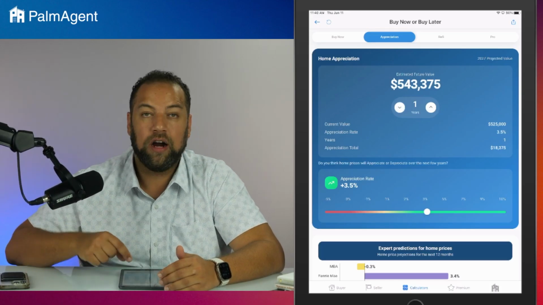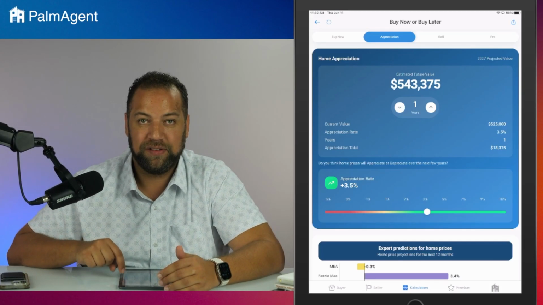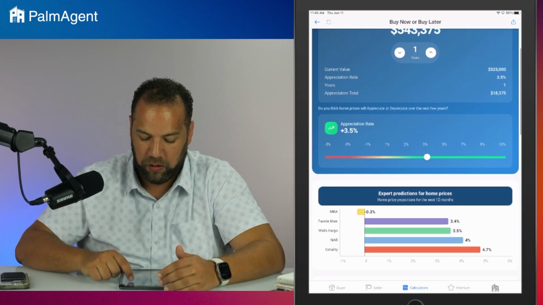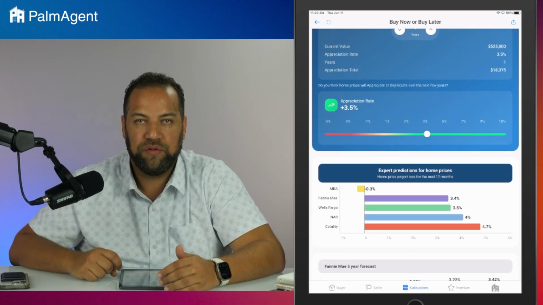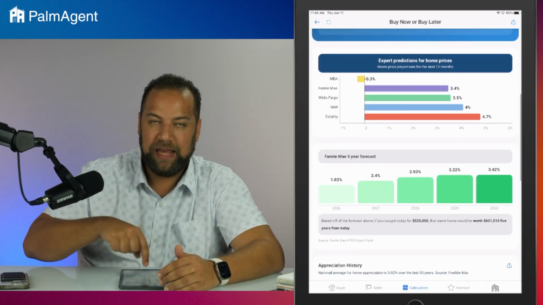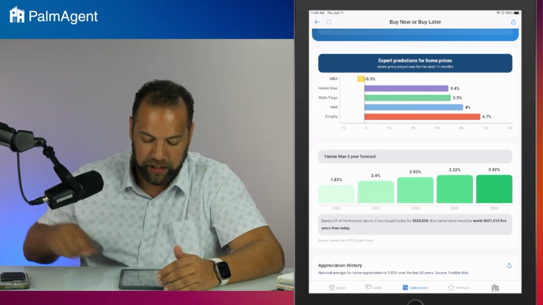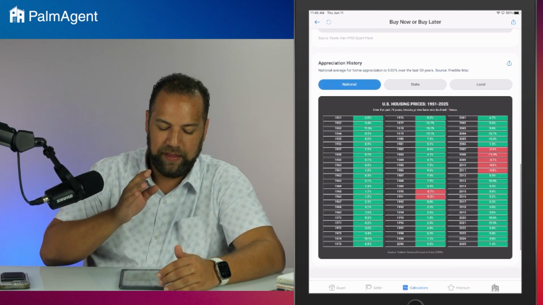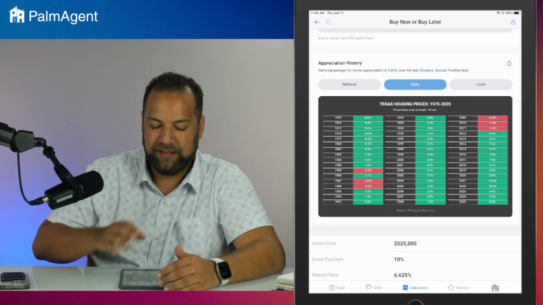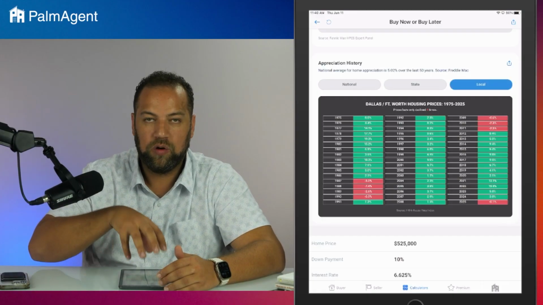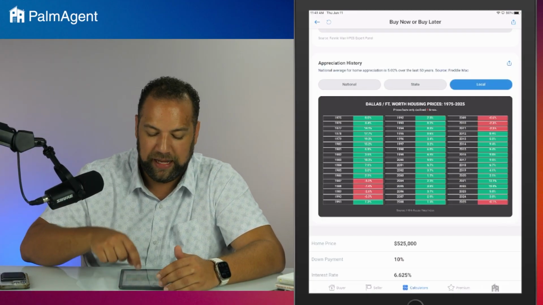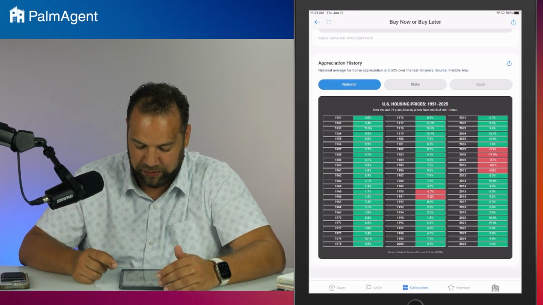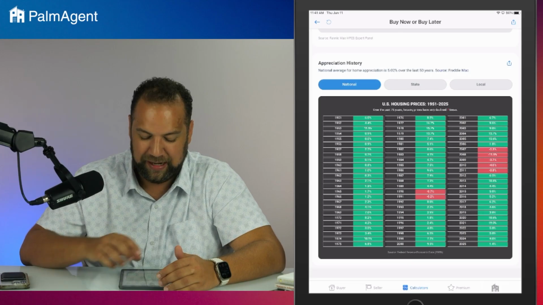And if they want to argue with us about that appreciation percentage, we've got all the information below: what the experts are expecting over the next 12 months, what Fannie Mae is seeing for the next 5 years, and then, of course, the national, state, and local look over the last 50 years. And it looks like we also threw in the additional 25.